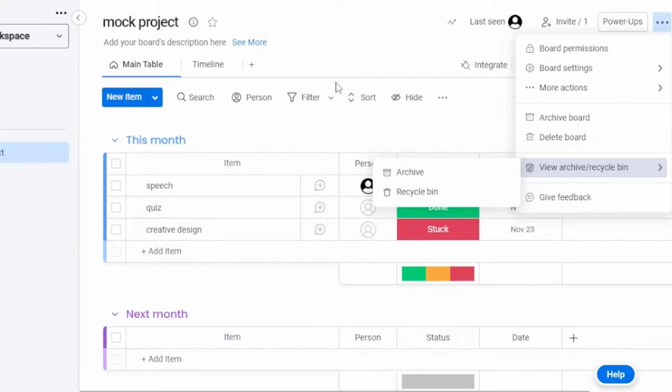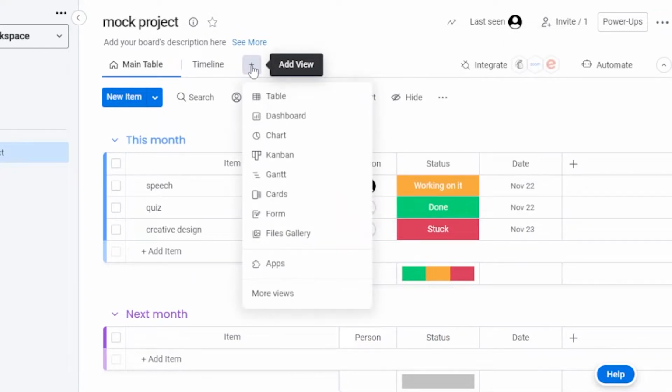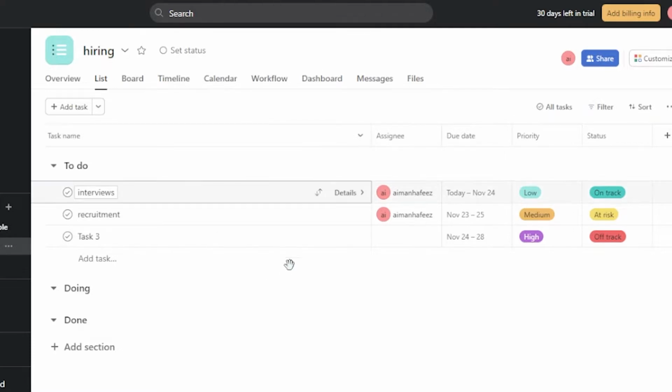And when you put in your tasks here, you don't even have to worry about anything because you're going to get all the data in a really easy manner. Like if you want to add a different view, you can just click on that and you can add your dashboard, chart, Kanban, Gantt, cards, form, and files gallery. You can see all of the data in any of these forms if you want to. Asana has all the similar features and it is also very easy to use.